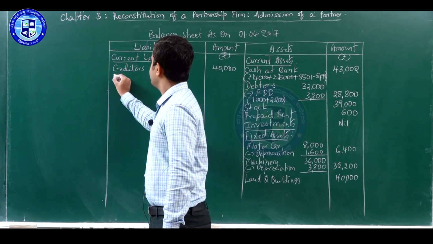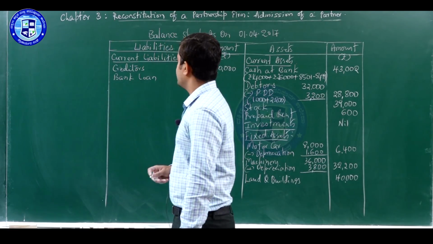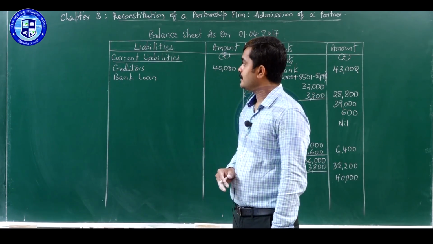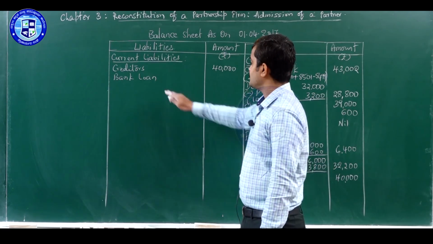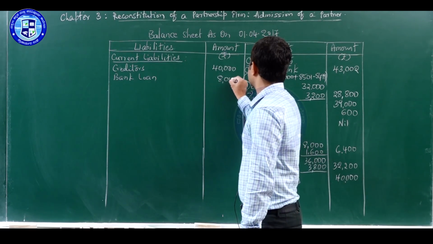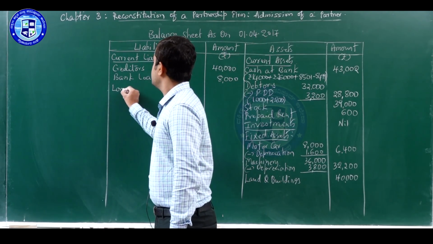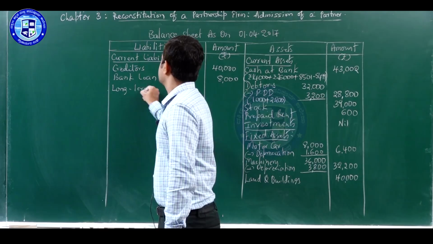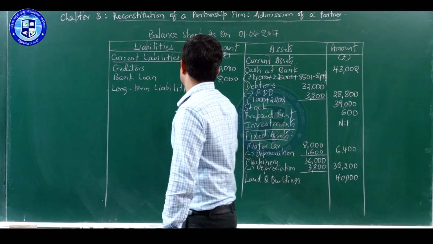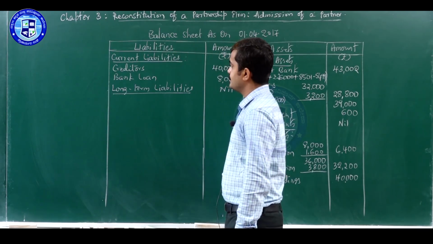That's why we are writing it under that head. If you assume bank loan as a long term liability, you can write that under long term liabilities as well. So bank loan amount 8,000. Next, long term liabilities. We don't have any long term liability here.